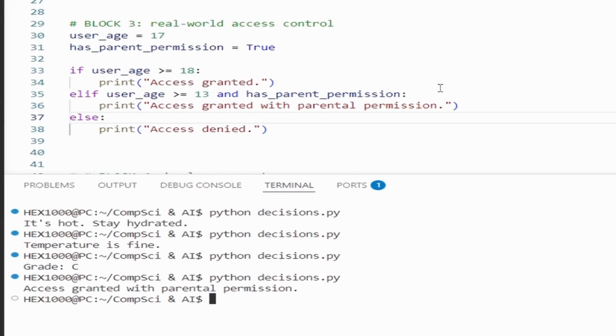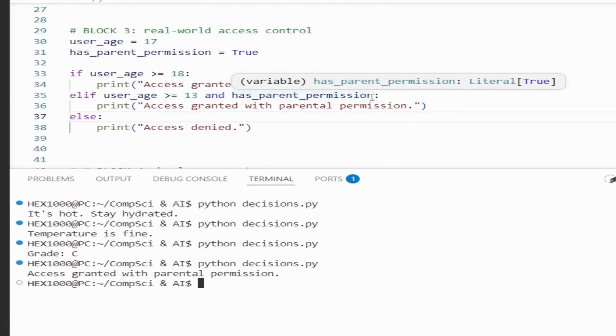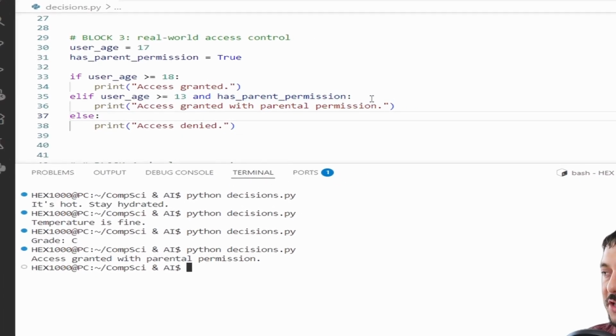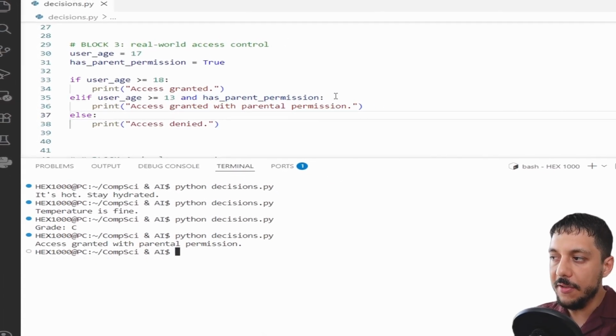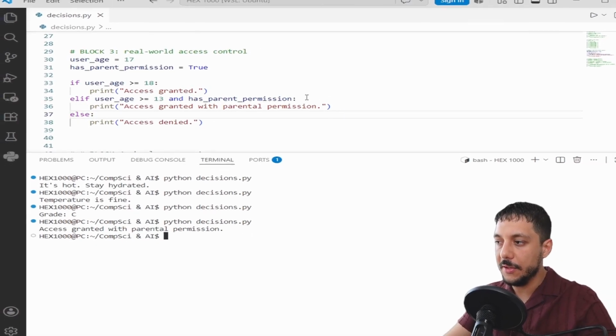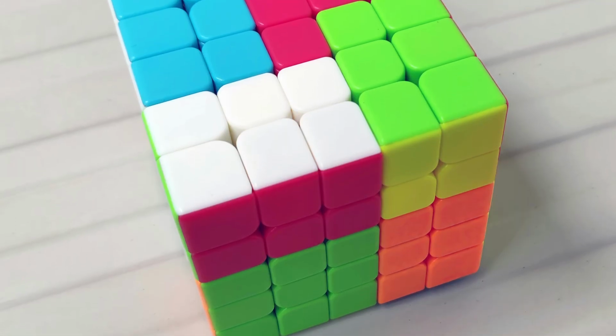The AND operator lets us combine 2 conditions into 1 check. This pattern, multiple conditions, 1 decision, is in every authentication system, every content filter, every access control layer you've ever used. One more layer. Conditions don't have to be simple.